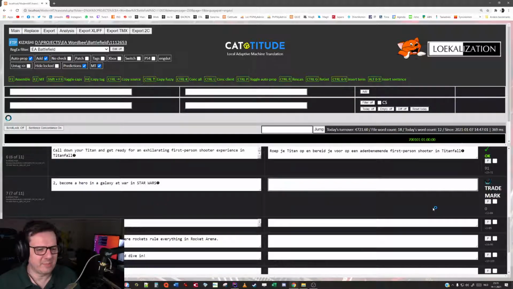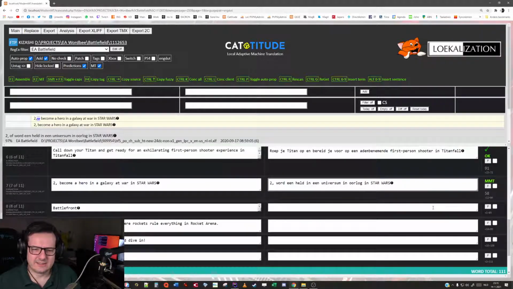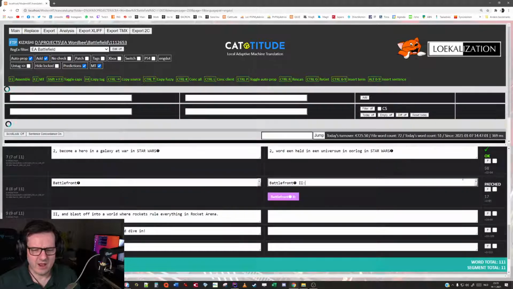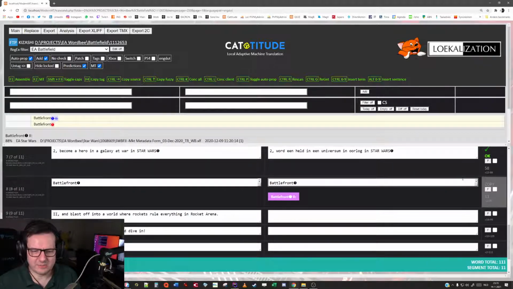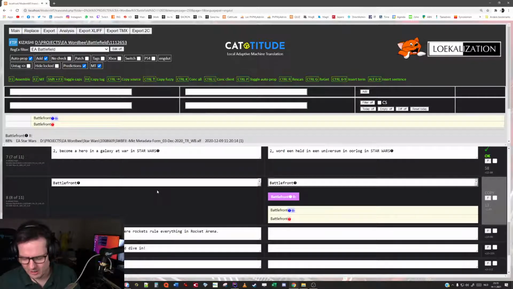There we go. That was an exact match. Here we see some really bad segmentation. Roep je Titan up. It's actually the same as above, and only the word or, as you can see above, is scrapped. Star Wars, that too is really badly segmented. Let's just copy this from the left using Control right.